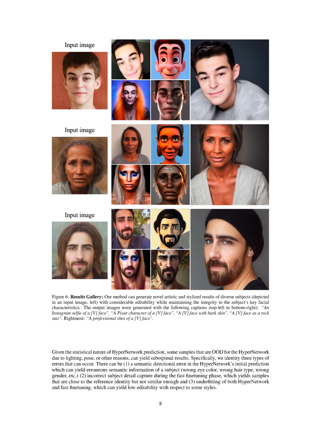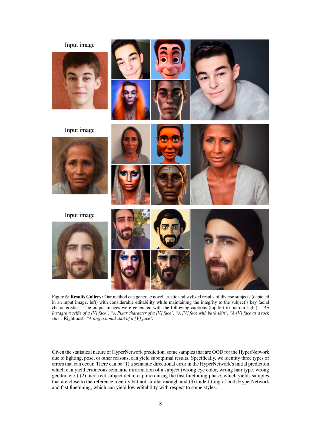However, due to the statistical nature of HyperNetwork prediction, there can be some samples that are out of distribution, OOD, for the HyperNetwork due to factors like lighting or pose, which can lead to less than optimal results. We've identified 3 types of errors that can occur. 1. A semantic directional error in the initial prediction of the HyperNetwork, which can result in incorrect semantic information about a subject, like wrong eye color, hair type, or gender.